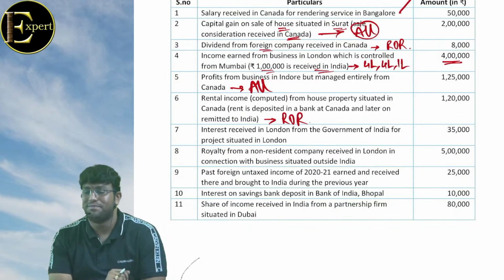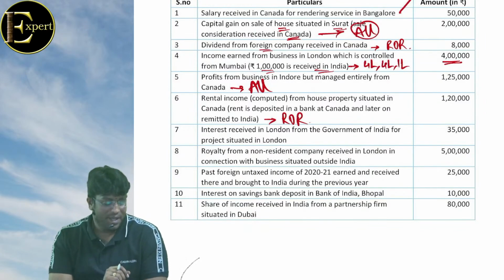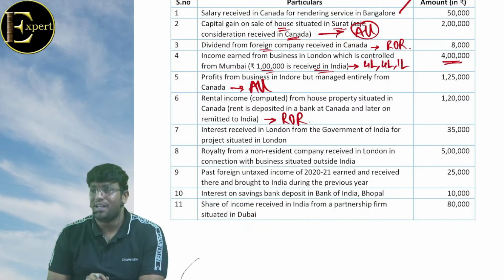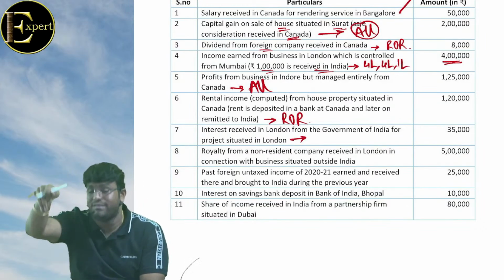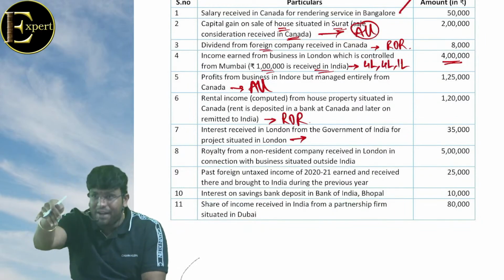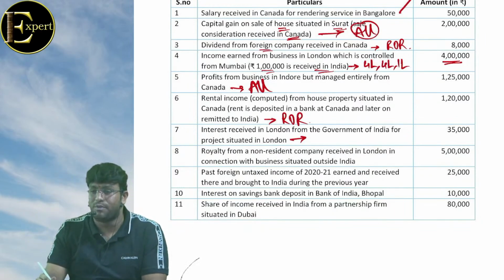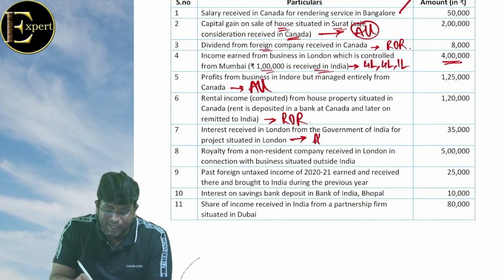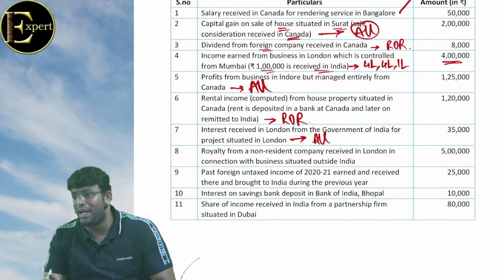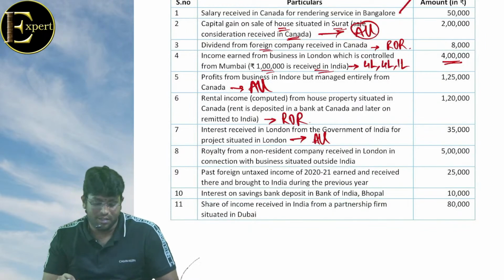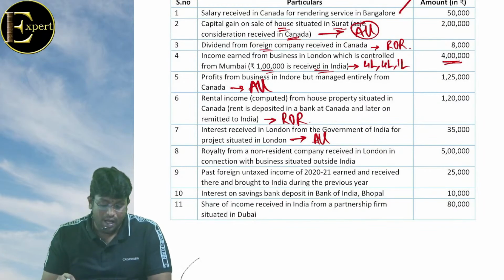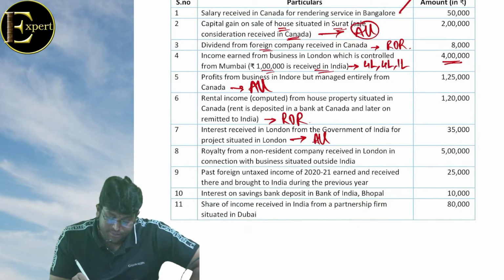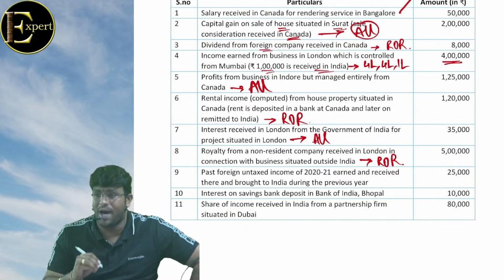Foreign income दोस्तों। नेक्स्ट, interest received in London from Government of India for project in London, taxable for whom? All. क्यों बेटा? Paid by Government of India, IRF, याद है ना बेटा? Next, royalty from a non-resident company received in London in connection with business situated outside India, only for ROR.